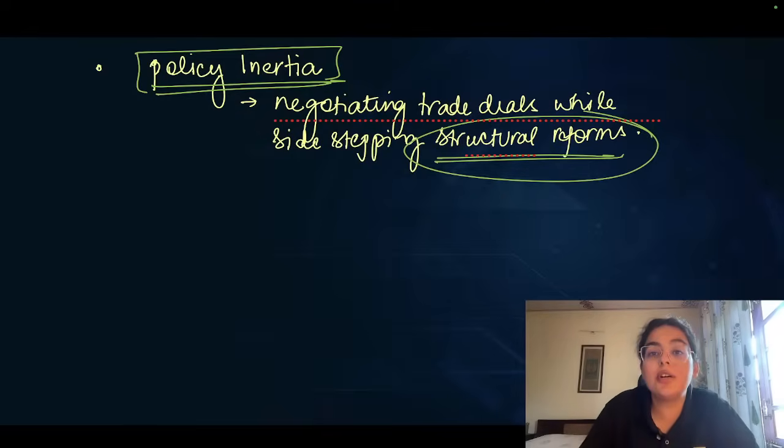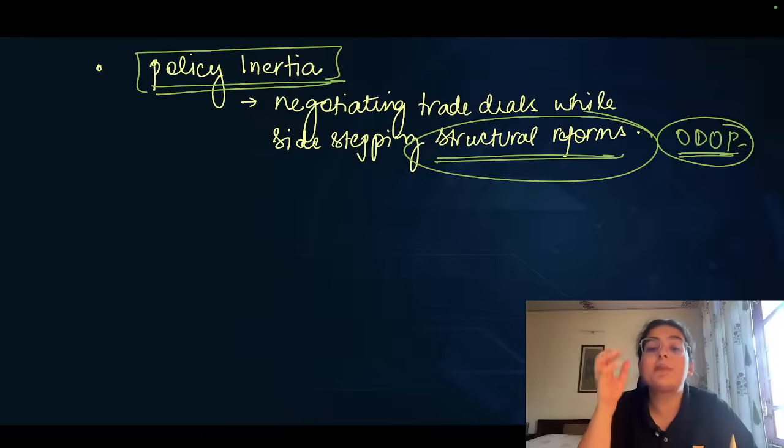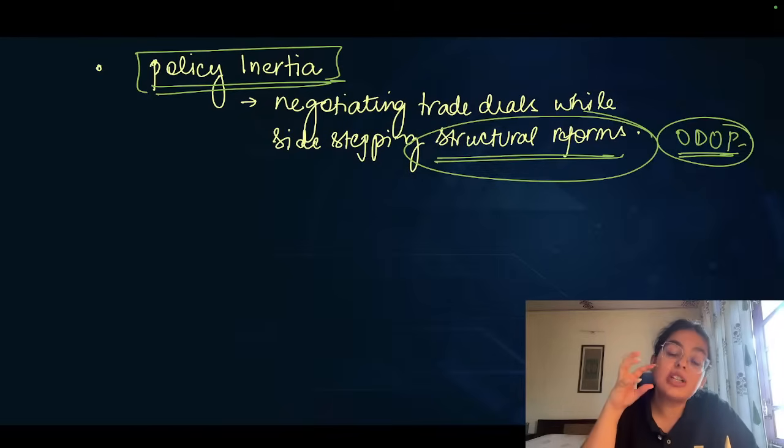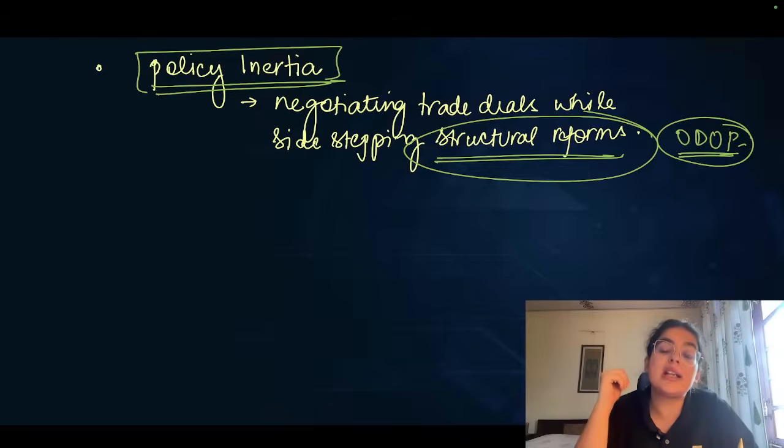For instance, you would have heard about one district, one product. The idea of specialization based on regional specificities. So therefore, structural reforms, for example, infrastructure, highways, inland connectivities, port and hinterlands, dry ports, the connectivity using Northeast to the ASEAN sectors, etc. These have to be reformed. The ease of doing business, single window clearances, lack of bureaucratic reforms can create a problem.